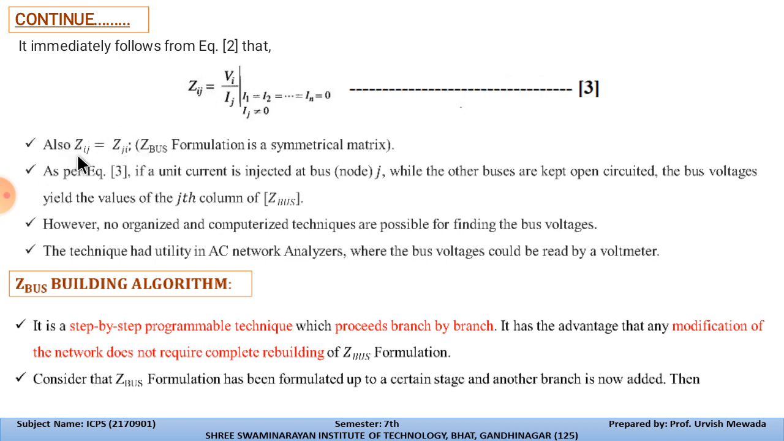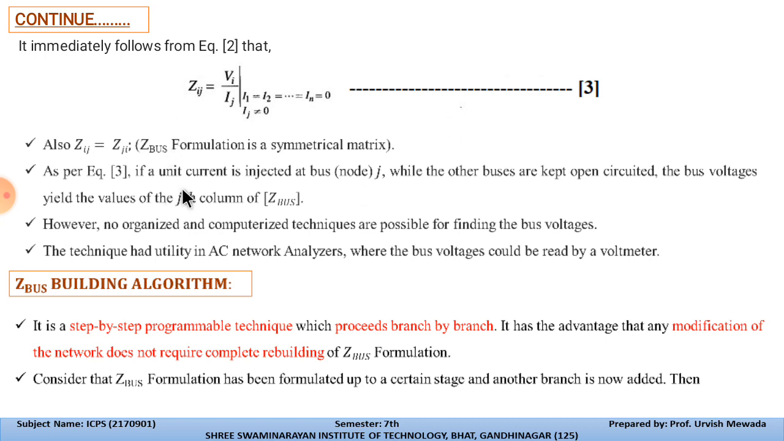Both the impedances are the same. Suppose we consider from the sending end to the receiving end side, and from the receiving end to the sending end side, both impedances will be the same. So the Z bus formation is a symmetrical matrix because it is the same from both sides.